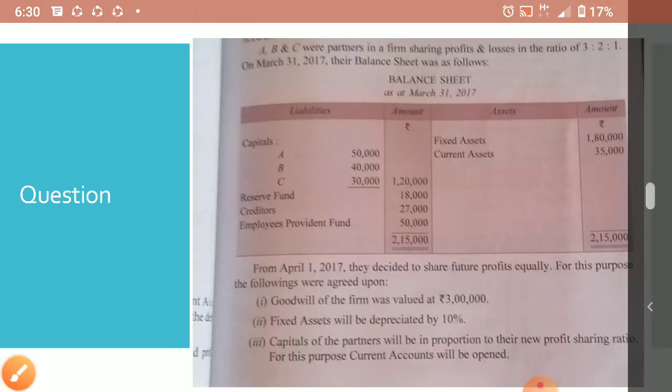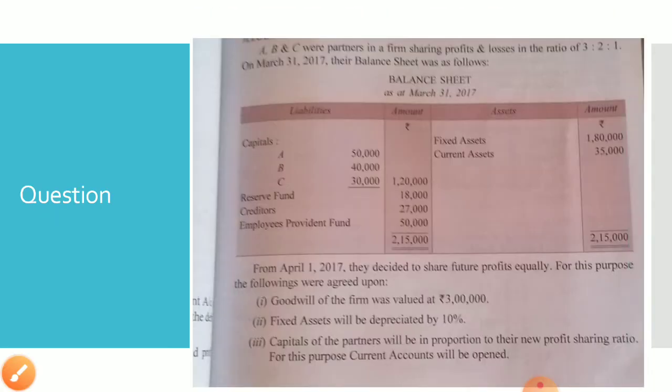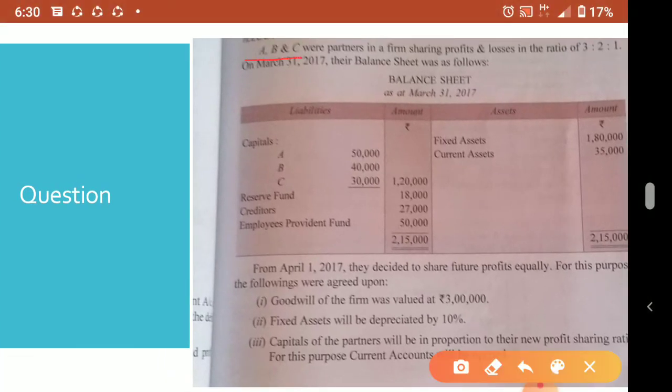Okay, now we'll discuss a question. Here a balance sheet is given. A, B, C are the partners in the ratio 3 is to 2 is to 1. Then the balance sheet is also given. So what are the items?